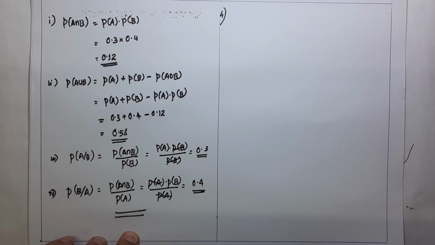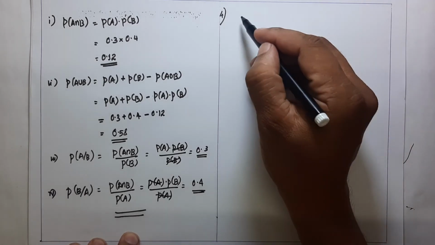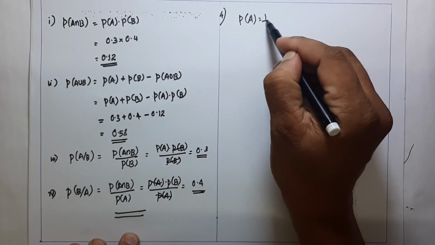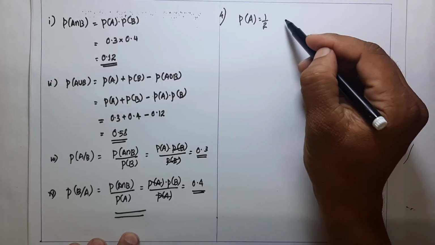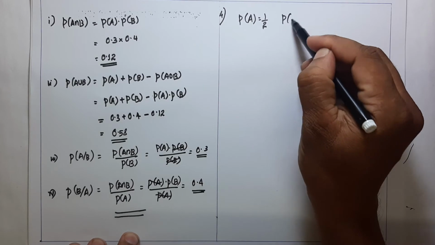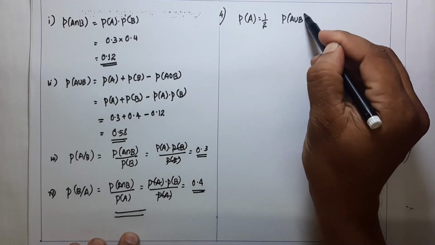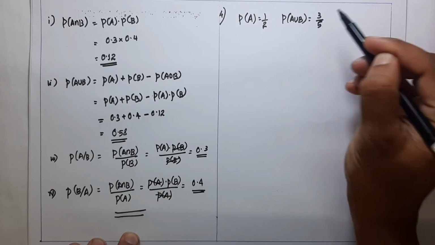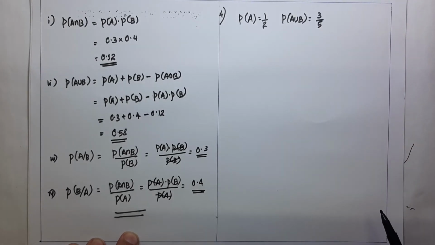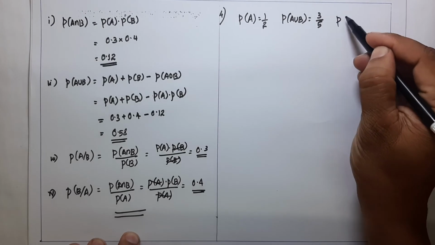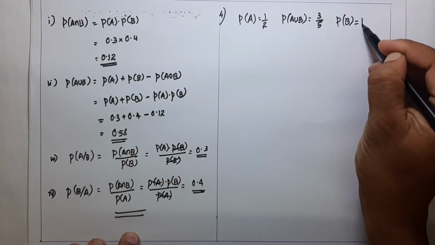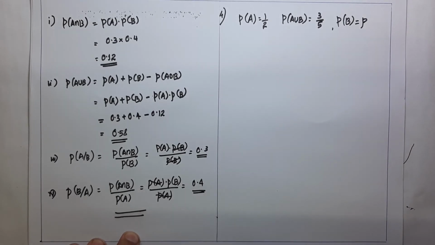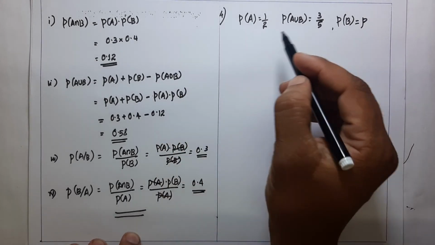Given A and B are two events, and P of A is equal to 1 by 2, P of A union B is equal to 3 by 5, and P of B is equal to P. Find P.